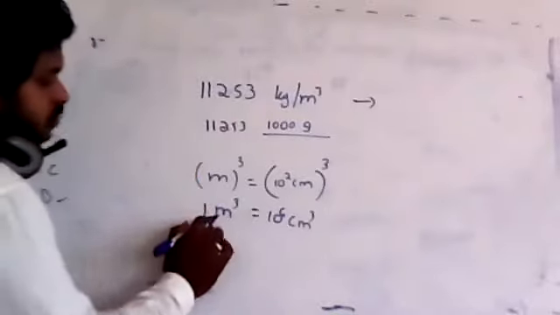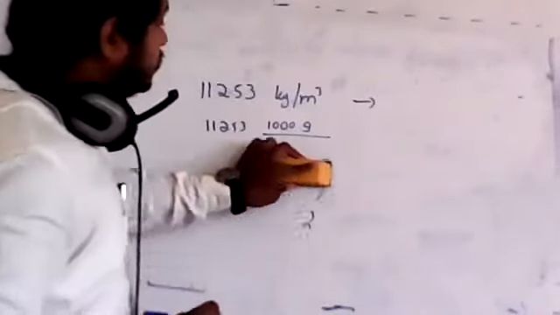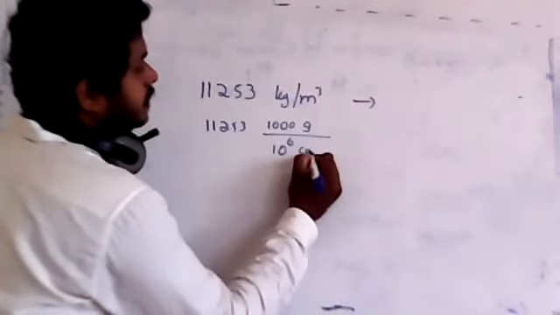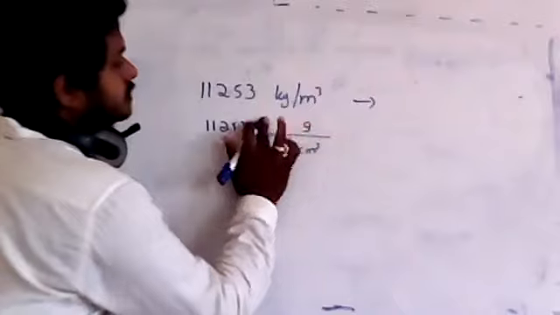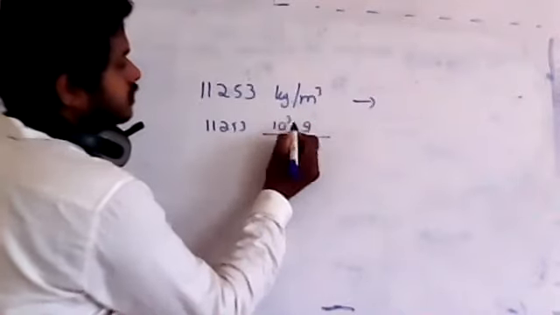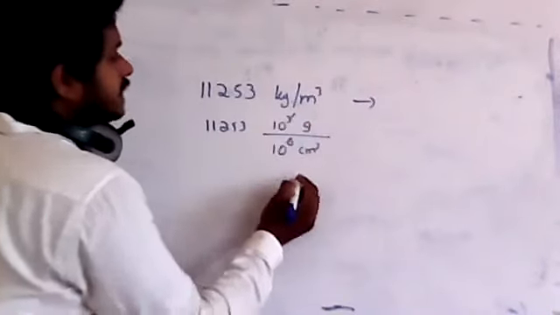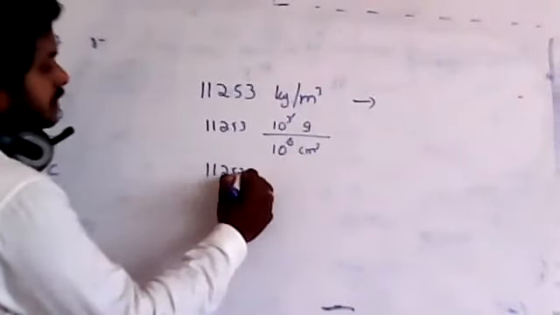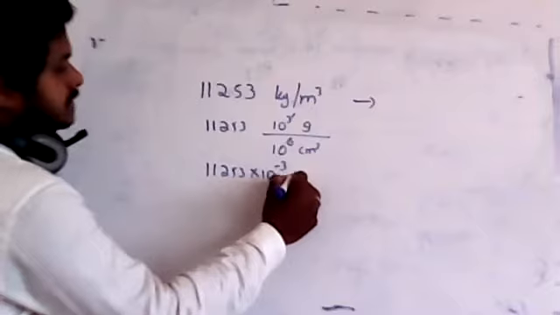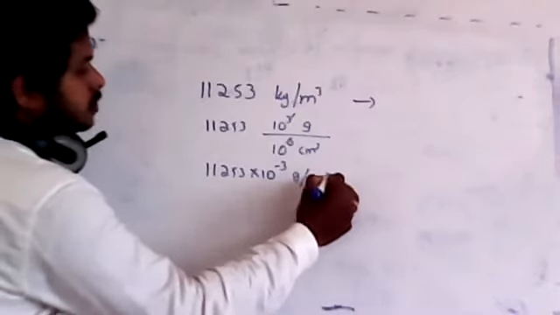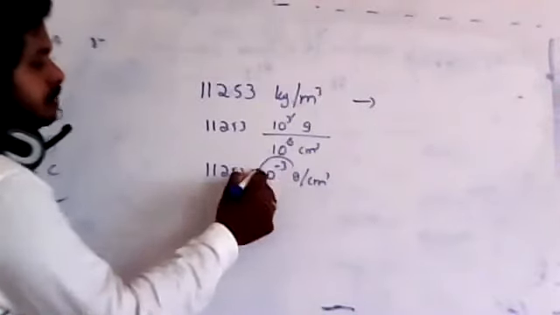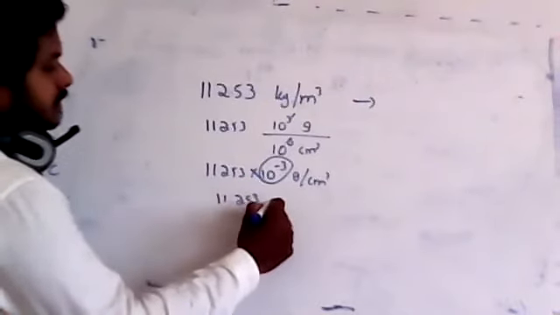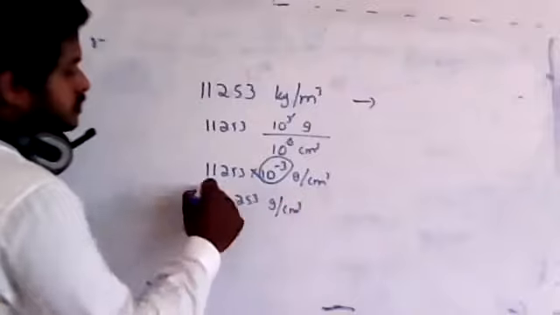So 1 meter cube is nothing but 10 raised to 6 centimeter cube. Just substitute here. It will become 10 raised to 6 centimeter cube. 1000 is nothing but 10 raised to 3, so this will cancel out. What remains is 10 raised to minus 3. So it is nothing but 11253 into 10 to the power minus 3 gram per centimeter cube. Only thing is I can remove this by multiplying here. It becomes 11.253 gram per centimeter cube. So this is the final answer.